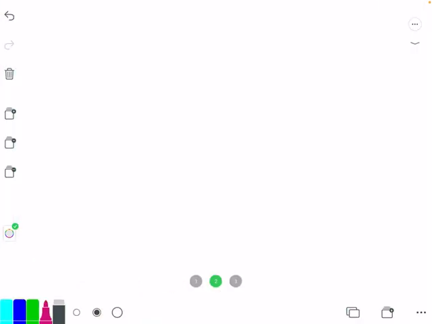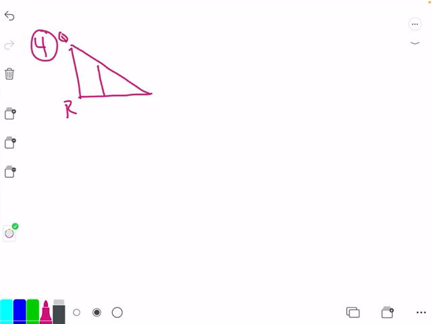Okay, so page 9, first question I want to go over is number 4. So number 4, we have a triangle that looks like this, but then there's a triangle inside of it. R, Q, X, Y, and P. I have a 5, I have a 15, 16, 12, 6, and 18.